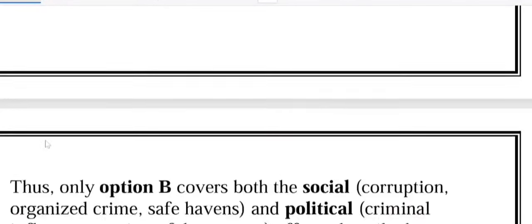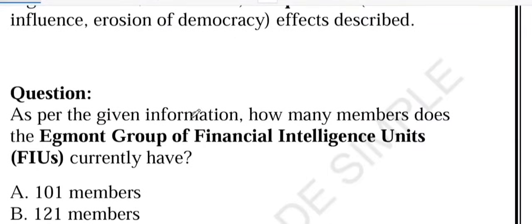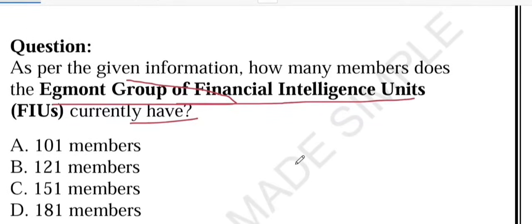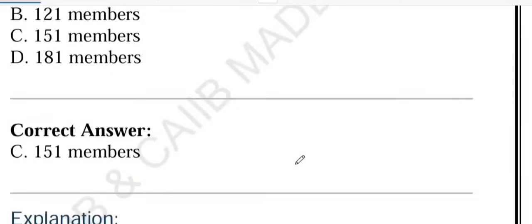Now the next question that was asked: as per the given information, how many members does the Egmont Group of FIUs currently have? This question is most frequently asked. I request you to please learn it wholeheartedly. The options are 101 members, 121 members, 151 members, and 181 members. So how many members are there? The correct answer to this question is 151 members.